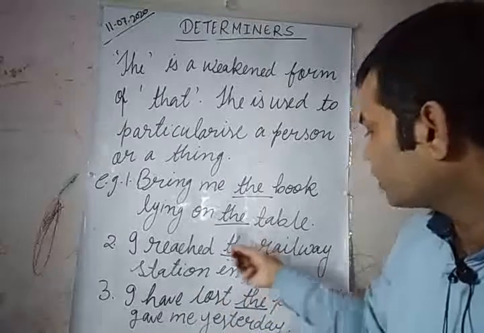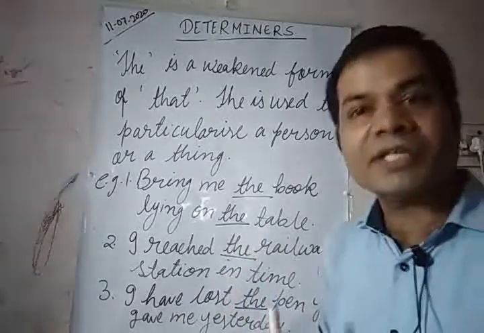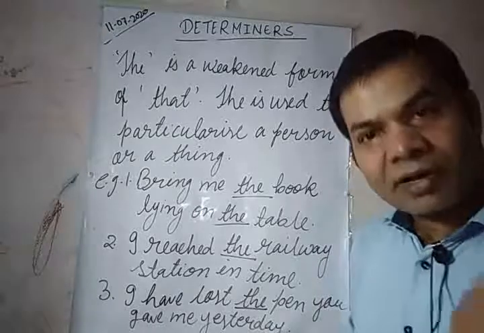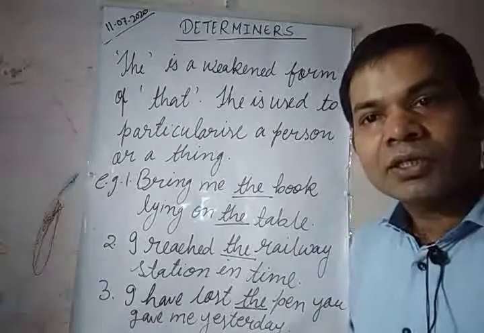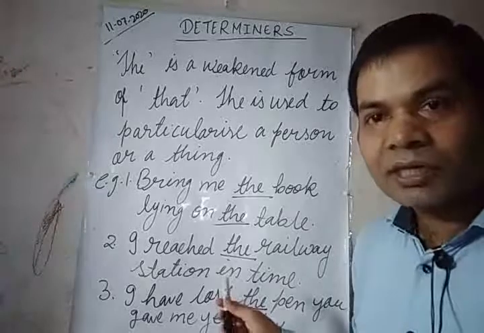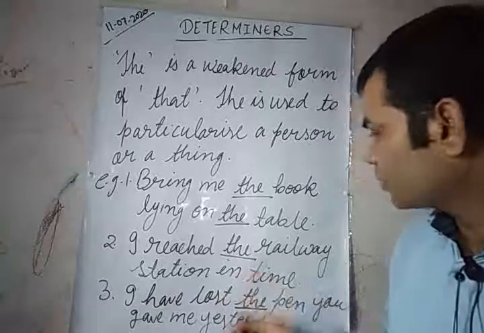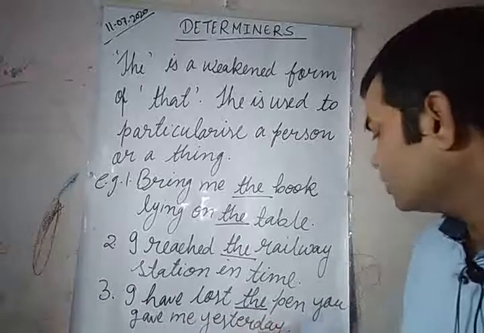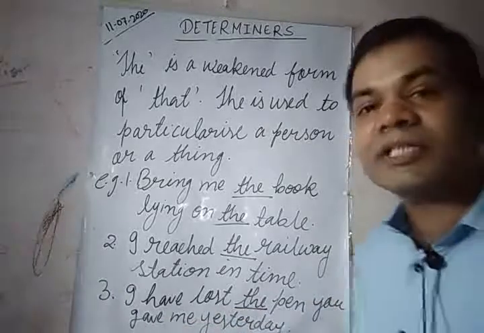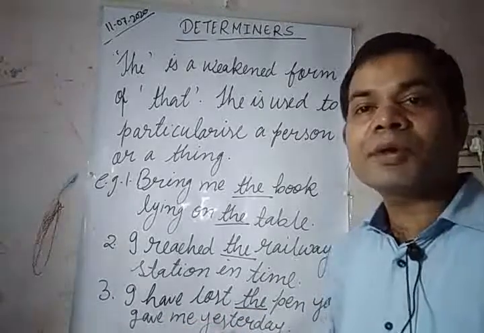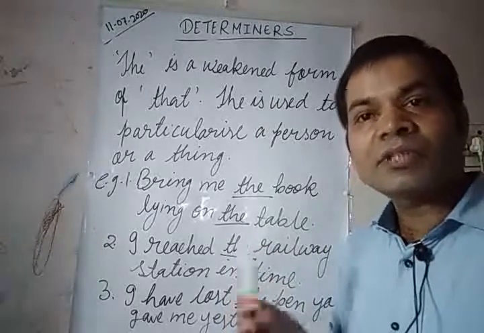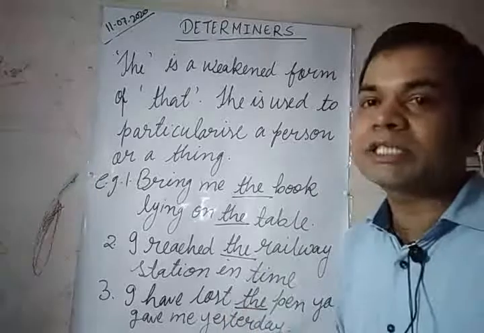So I am talking about a specific railway station. When we want to particularize anything, we should use the. I have lost the pen you gave me yesterday. So I am talking about the particular pen which was given by you yesterday.